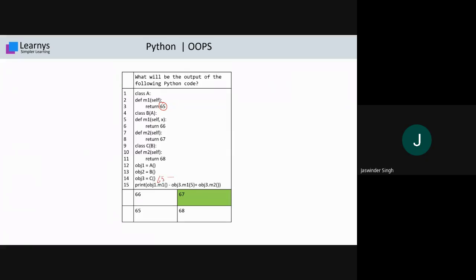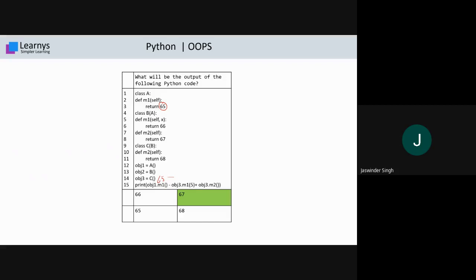So this value 65 minus obj3.m1. So we pass one value as a parameter in obj3. Obj3 is an object of class C. When you call obj3.m1, it will call the m1 function.